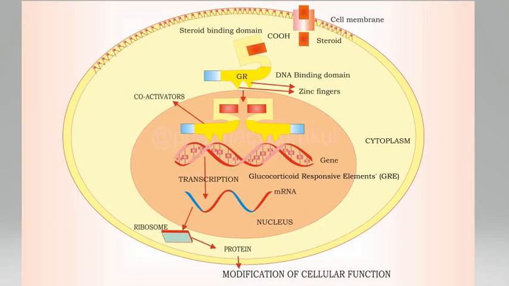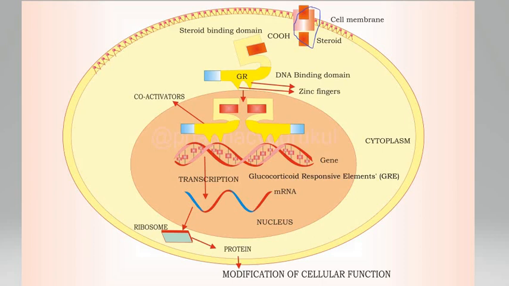Mechanism of action. First, glucocorticoid enters the cell by simple diffusion and binds with glucocorticoid receptors that are normally present in the cytoplasm. Then a steroid hormone and receptor complex is formed, which moves towards the nucleus. This complex binds at the DNA binding domain, which has two zinc fingers, and interacts with glucocorticoid responsive elements, which alters synthesis of mRNA, here mRNA is messenger RNA.